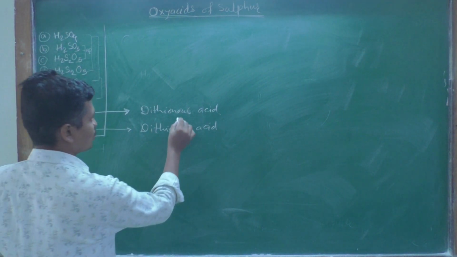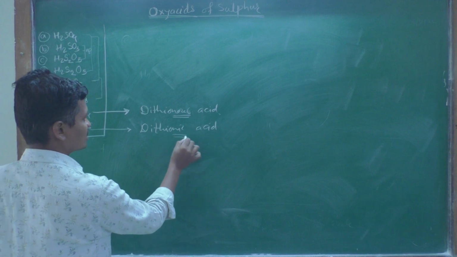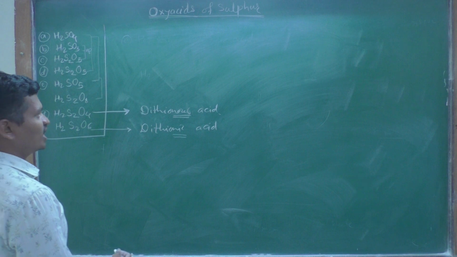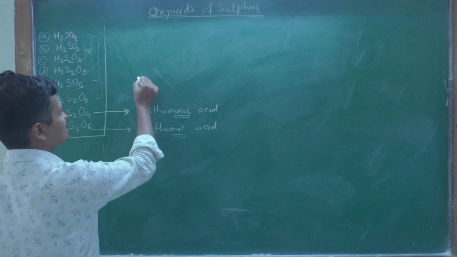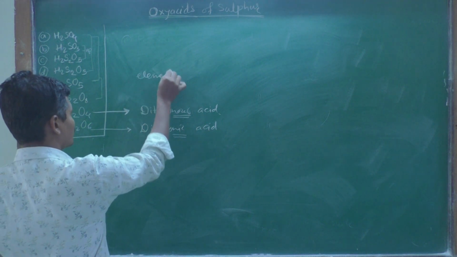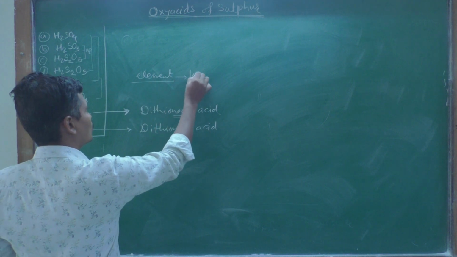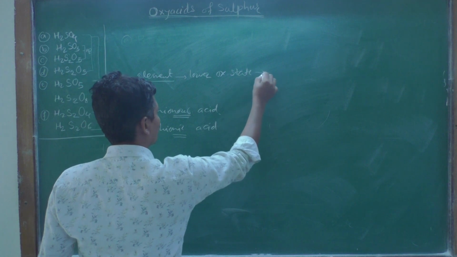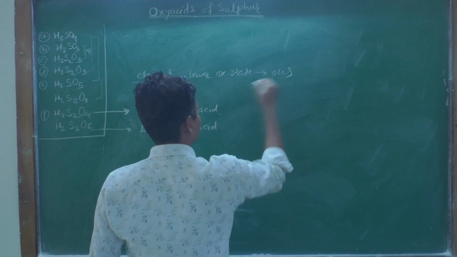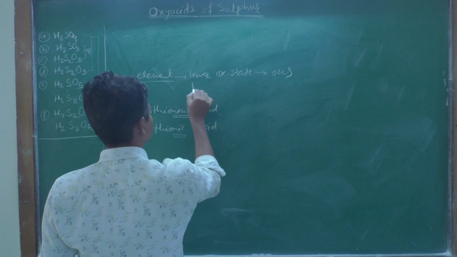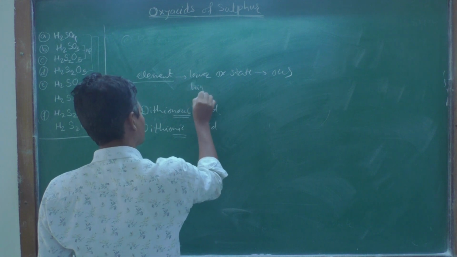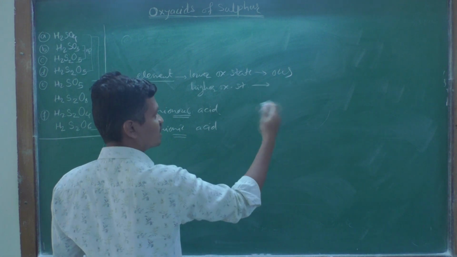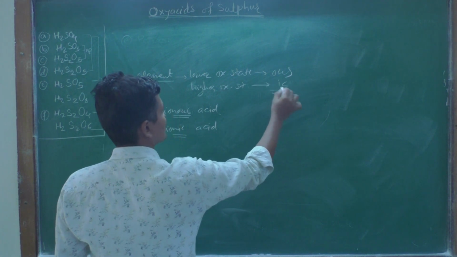Why is it so? What is the difference here? The suffix is OUS here and the suffix is IC there. We know that when an element exists in its lower oxidation state or lower oxidation number, we use the suffix OUS, and when that element exists in a higher oxidation state, we use the suffix IC.